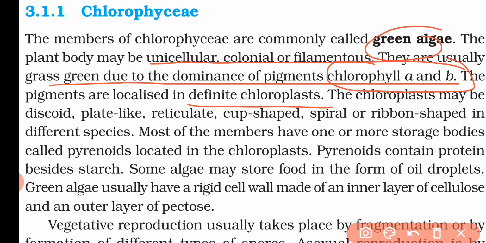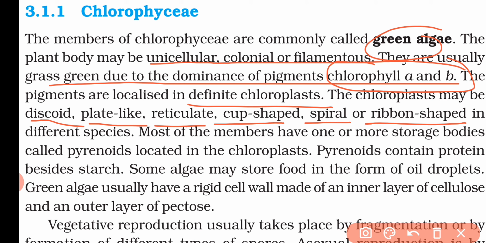So they have a definite chloroplast, and the shape of the chloroplast may be discoid, plate-like, reticulate, cup-shaped, spiral or ribbon-like in different species. Now most of the members have one or more storage bodies.